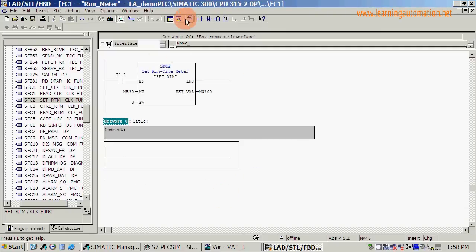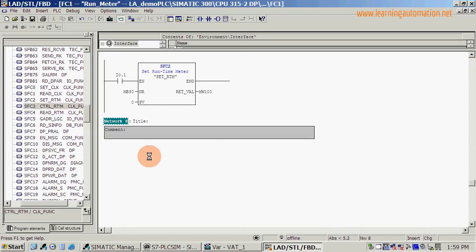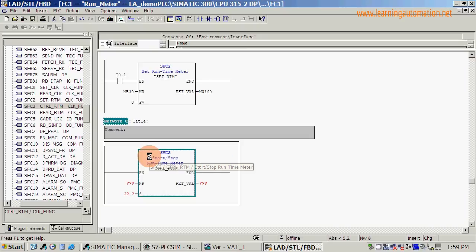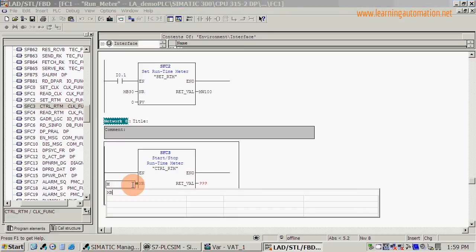And then we're going to insert a new network, and then we're going to use SFC3, which is our control runtime meter. Our control, we're still going to use the same meter, which is MB30.